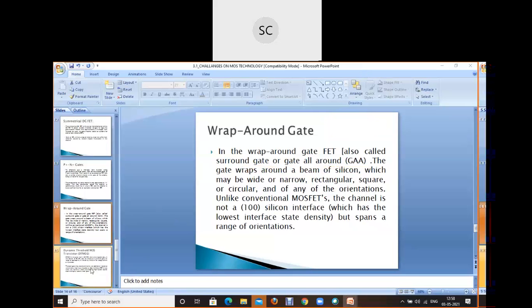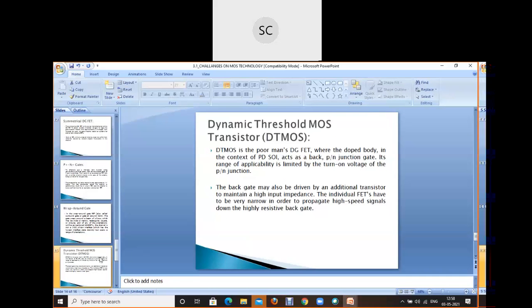Fine. As far as dynamic threshold is concerned, that is called DT-MOS. So DT-MOS is a poor man's DG-FET, where the doped body is contested by PDSOI, and the back gate is also driven by additional transistors. Another is the dynamic threshold, that is DT-MOS.